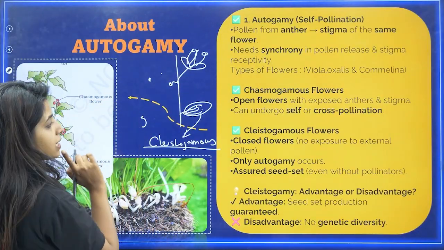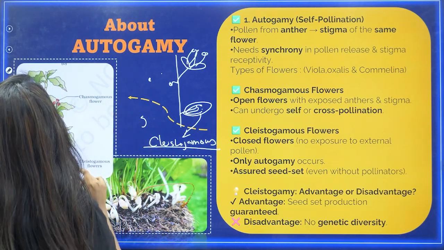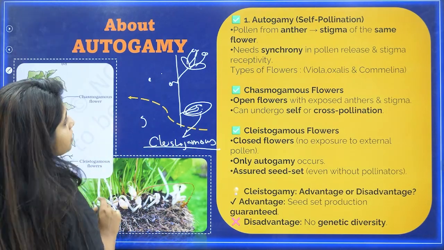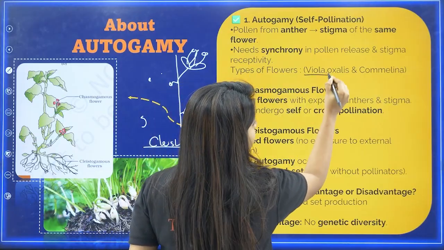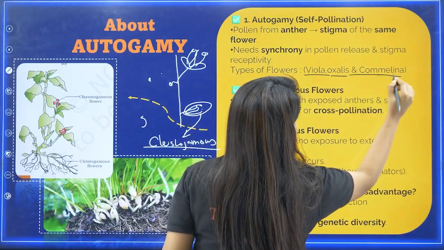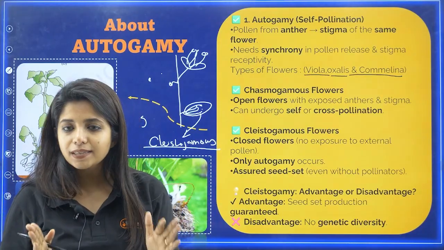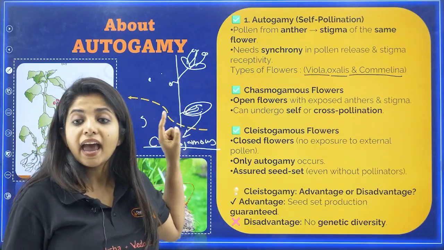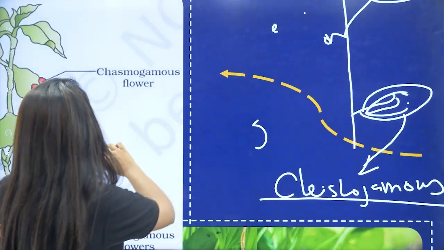Yes ma'am, there are 3 examples given in your NCERT. Is it given over here? No, let me teach you then. What are these 3 plants? So the first one is Viola, the next is Oxalis, and the third one is Commelina. So Viola, Oxalis, Commelina, these are the 3 plants that have both chasmogamous as well as cleistogamous flowers. Now over here in your NCERT, a picture is given something like this.